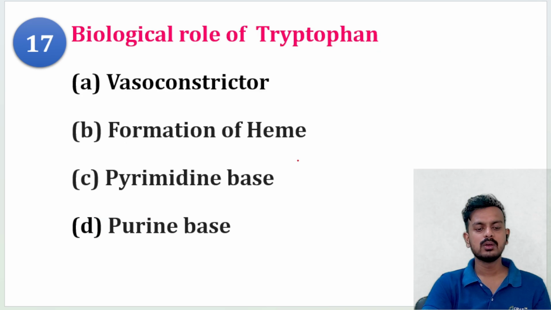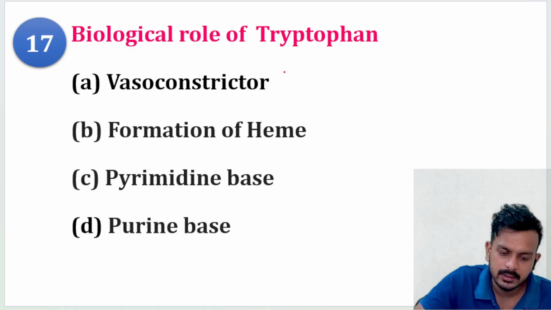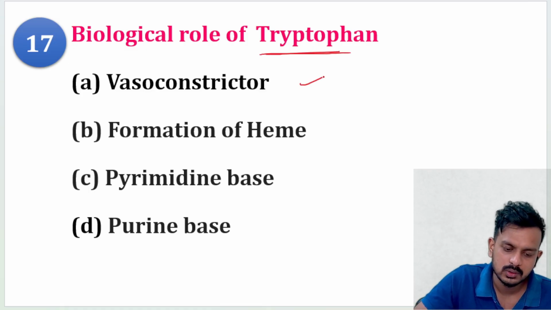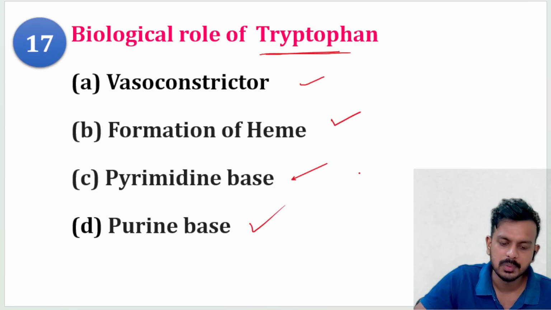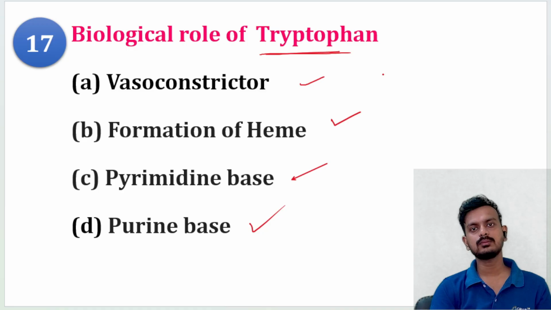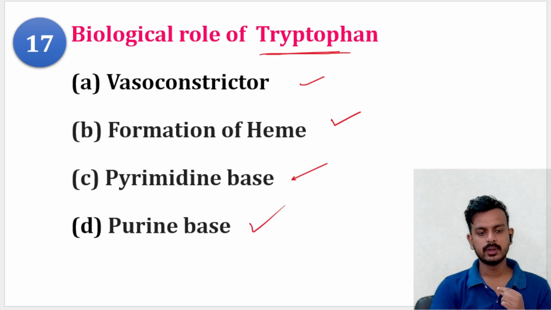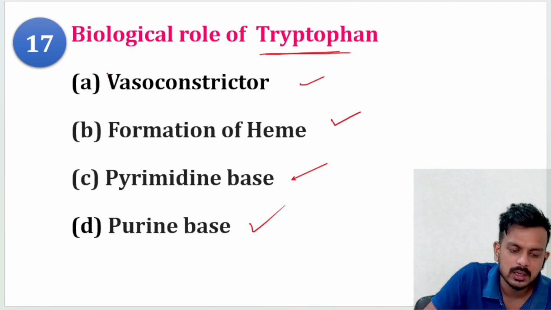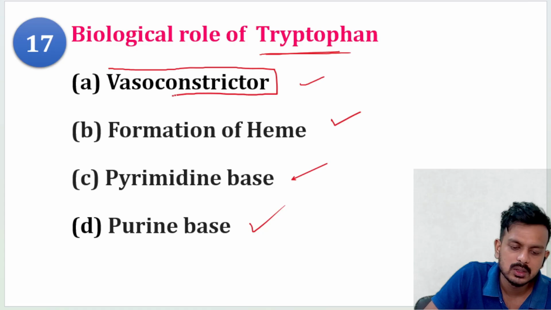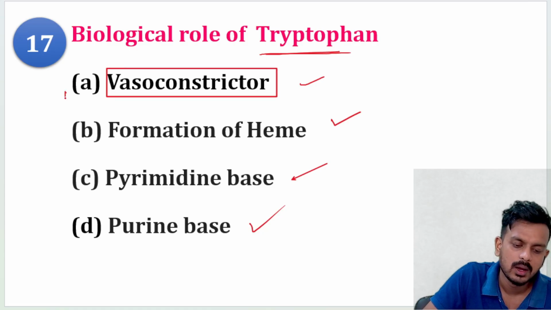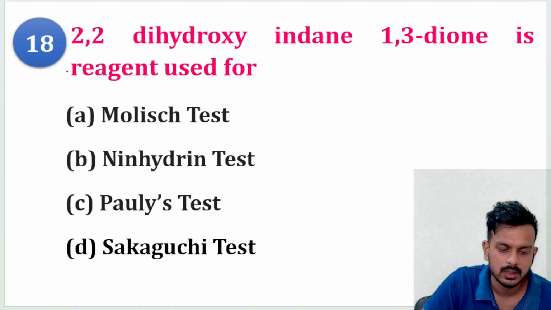Next question. Biological role of tryptophan. Is it a vasoconstrictor, formation of heme, pyrimidine synthesis, or purine formation? What is the biological role of tryptophan? Yes, the correct answer is vasoconstrictor. So the tryptophan amino acid basically serves as one of the vasoconstrictors of our body. Next,